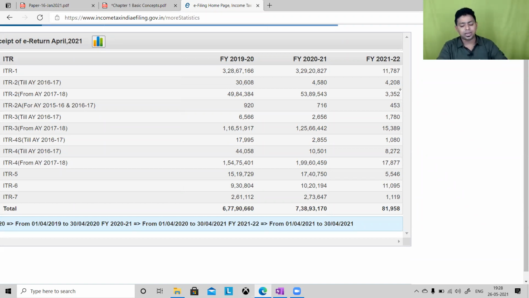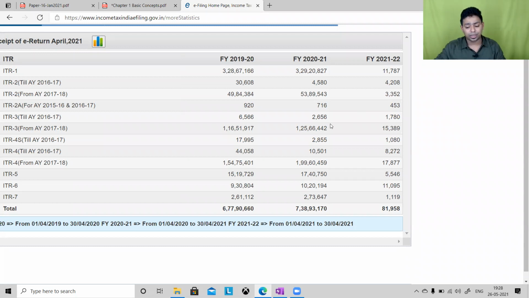I'm taking on the higher side, it is 7.38, but you take on the higher side. 7.5 crore people have filed their return, and 2021 has just begun, so only 81,000 people have filed return so far. They will be filing now, the new financial year has just begun. So the counting is going on.